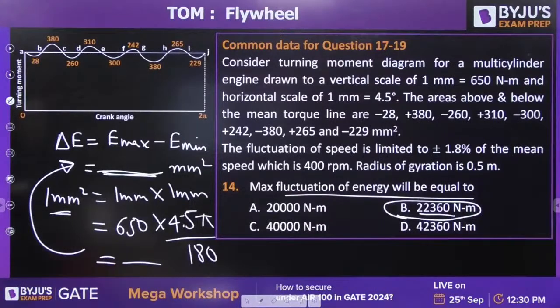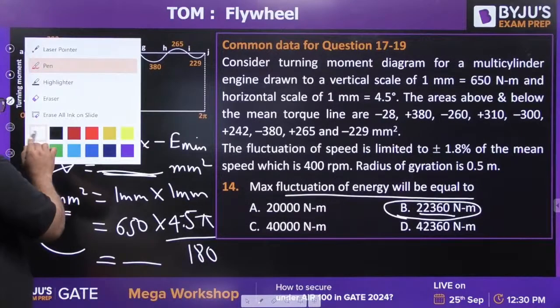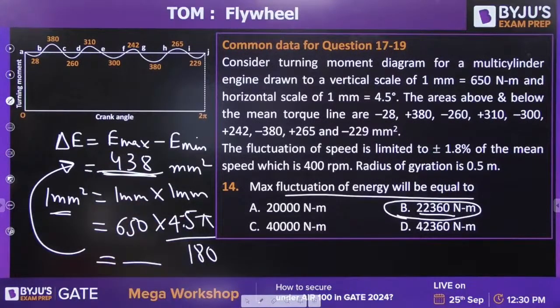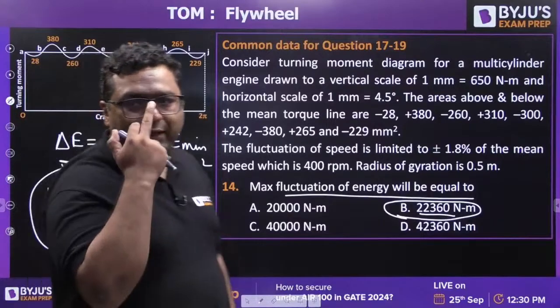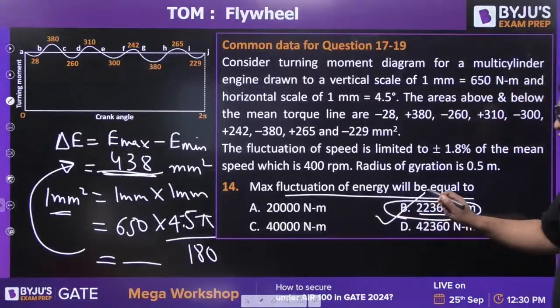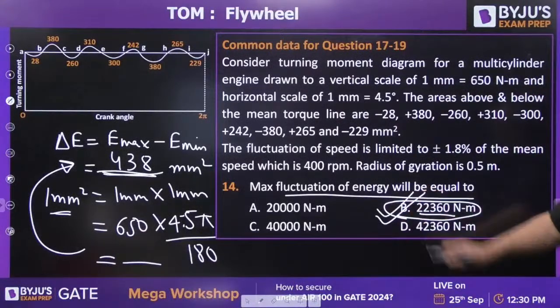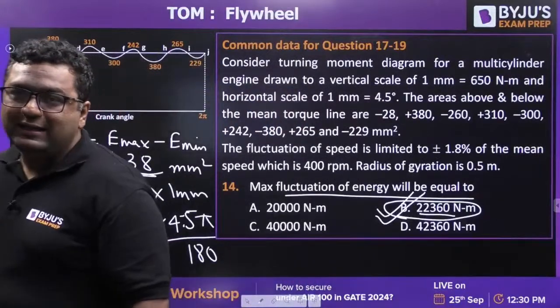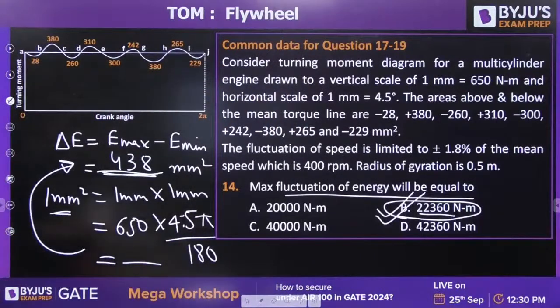Kenil, okay, you are saying 438. Very good. So then solving it, you will get 22360. So the answer will be 22360 Newton meter.